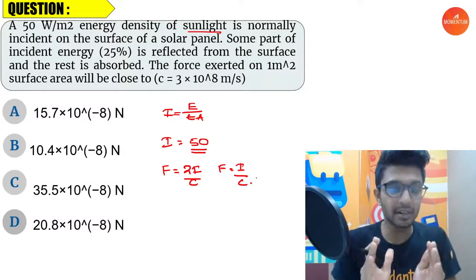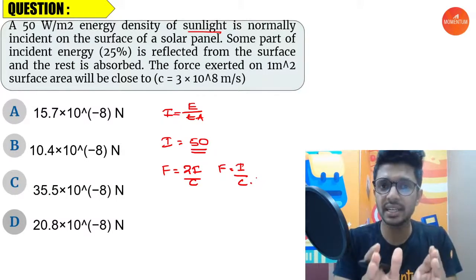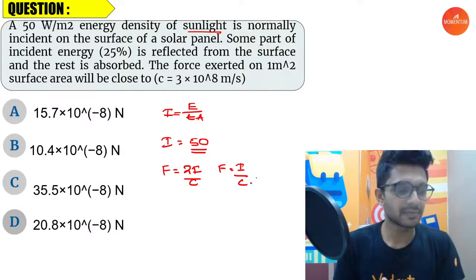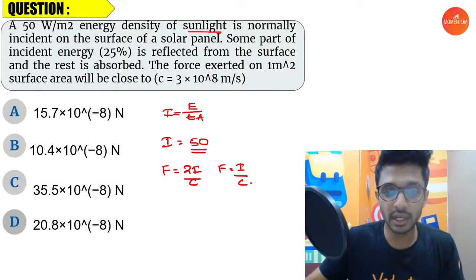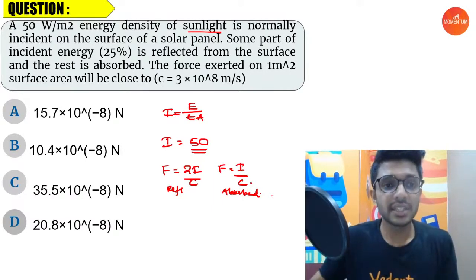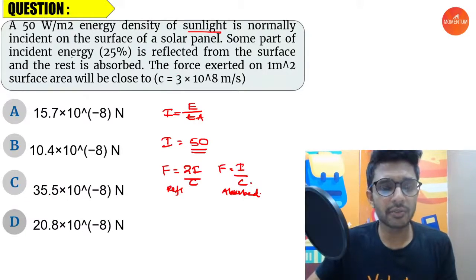Those who haven't learned this equation, please do write it in a book now itself. Don't waste your time. Please note it down. This is for reflection, if the light is getting reflected, and this is when the light is getting absorbed. Fine. Now it says that some part of the incident light, 25%, is reflected.